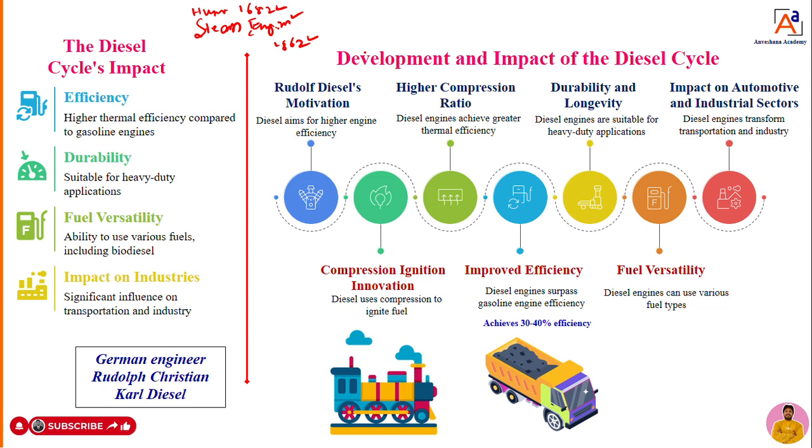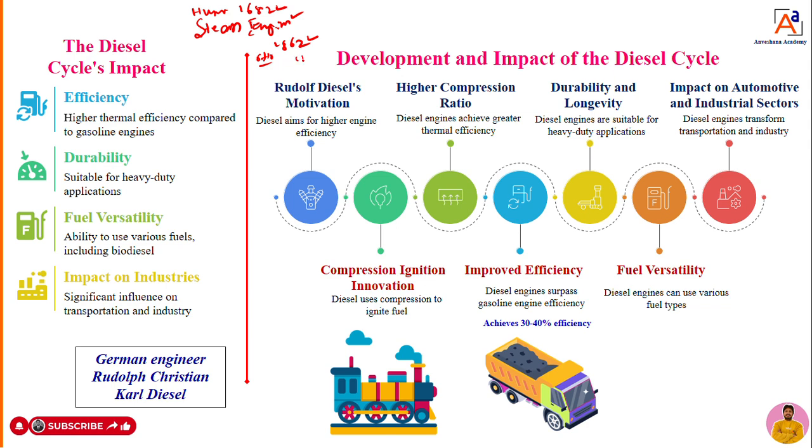To develop that engine, he gave a cycle. That cycle we call the popular Otto cycle, in the year 1862. But the engines developed on the Otto cycle, like petrol or gasoline engines, again have some drawbacks. What drawbacks?